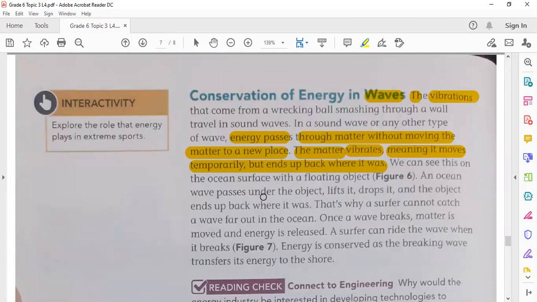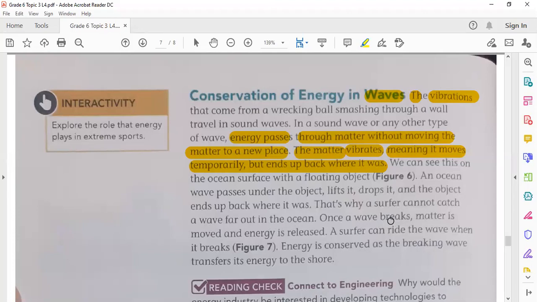We can see this on the ocean surface with a floating object. An ocean wave passes under the object, lifts it, drops it, and the object ends up back where it was. So it moves temporarily. That's why a surfer cannot catch a wave far out in the ocean.